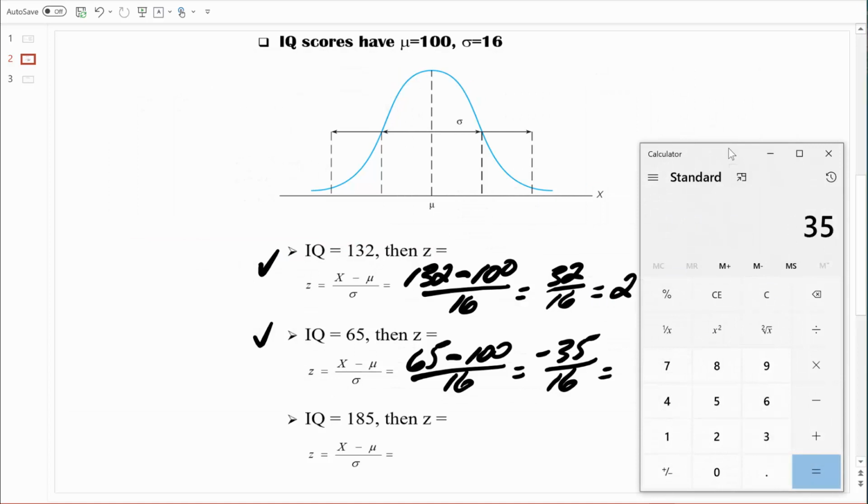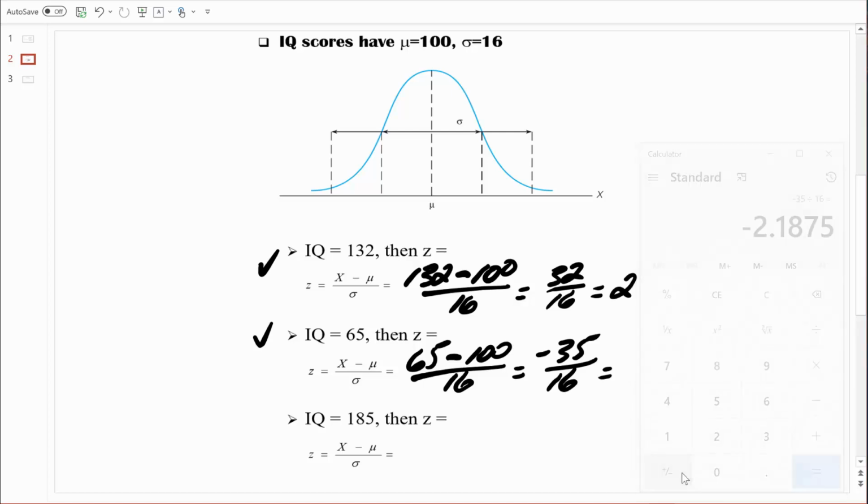I'm going to key in 35, make it negative, and then divide that by 16. That equals negative 2.19. So how do we interpret that? An IQ score of 65 is 2.19 standard deviations below the mean. Relatively speaking, that's a pretty low IQ.